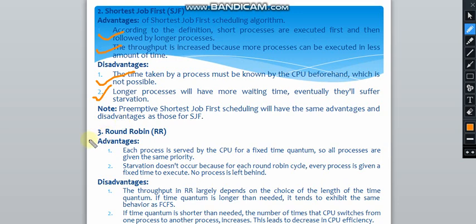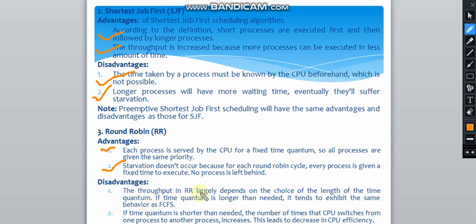In this we also have the time quantum, and each process is served by CPU for a fixed quantum, so all processes get the same priority, and starvation does not occur because for each round robin cycle every process is given a fixed time to execute, so no process is being left behind. तो यहाँ पे क्या होता है, एक छोटे छोटे इंटरवल के बाद सभी प्रोसेस को CPU शेयर करने का टाइम मिलता है. So that means there is no case of any starvation,